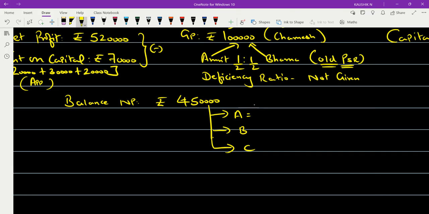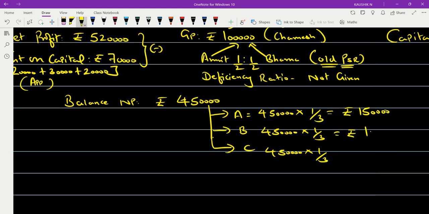How are we going to do it equally? So 4 lakh 50 thousand into 1 by 3. Very good.